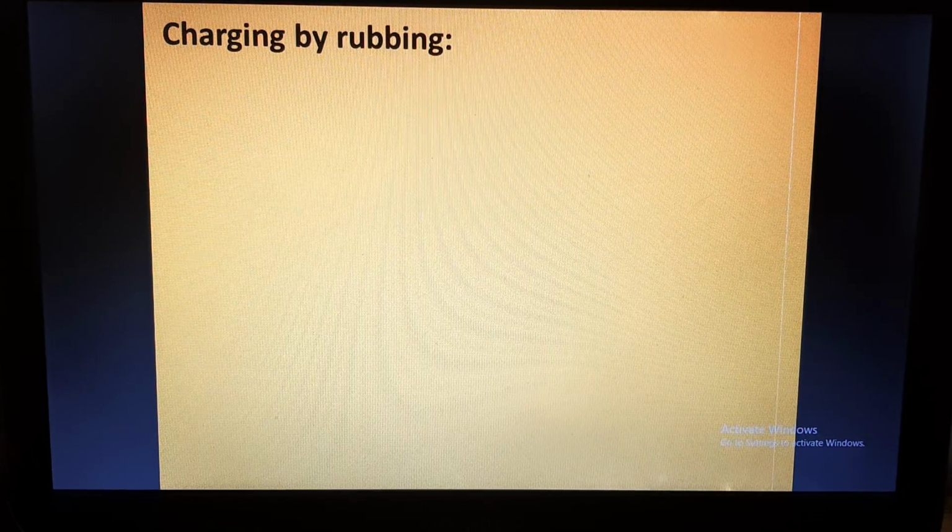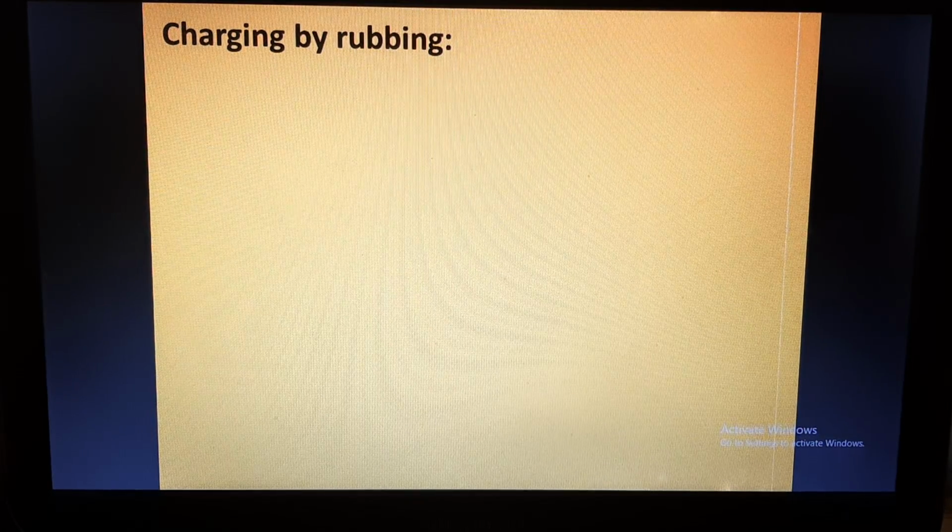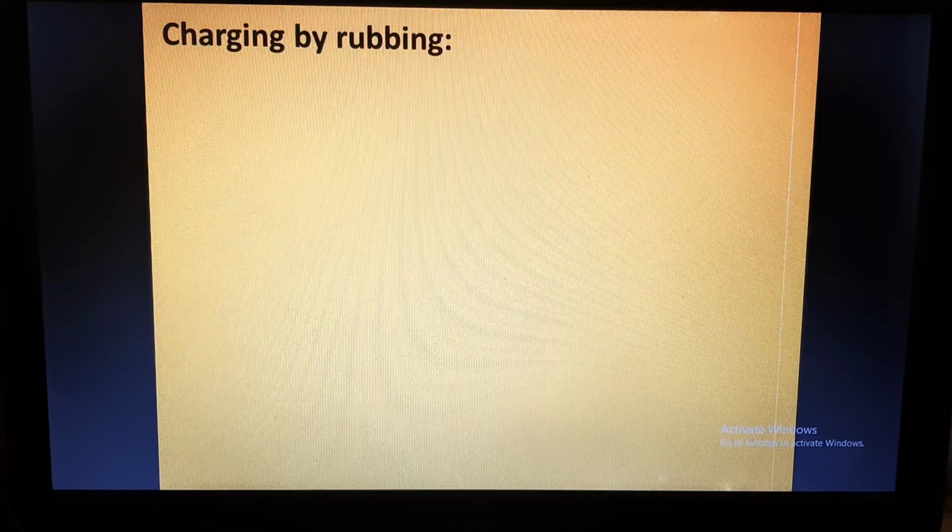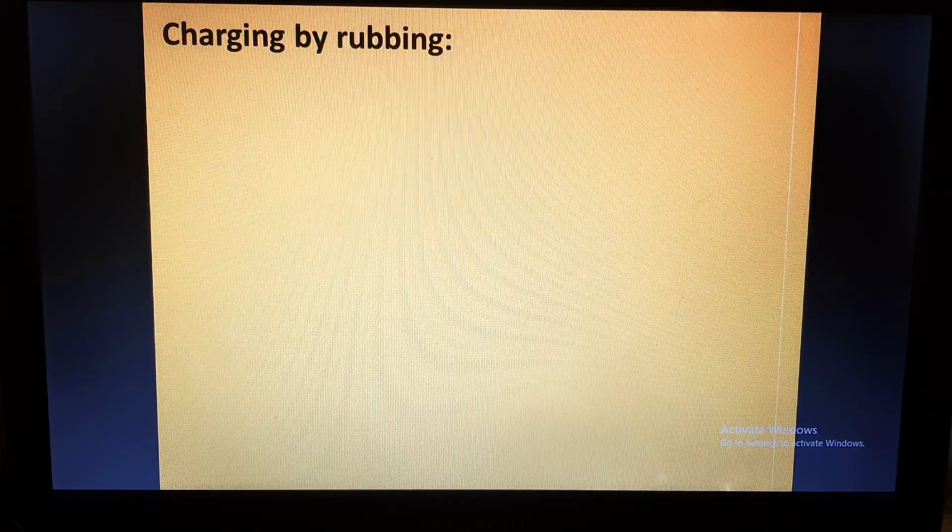The charge, or static electricity, is the reason. How has that static electricity come to that comb, which was earlier not there? So the comb becomes charged, it has static electricity because it was being rubbed.